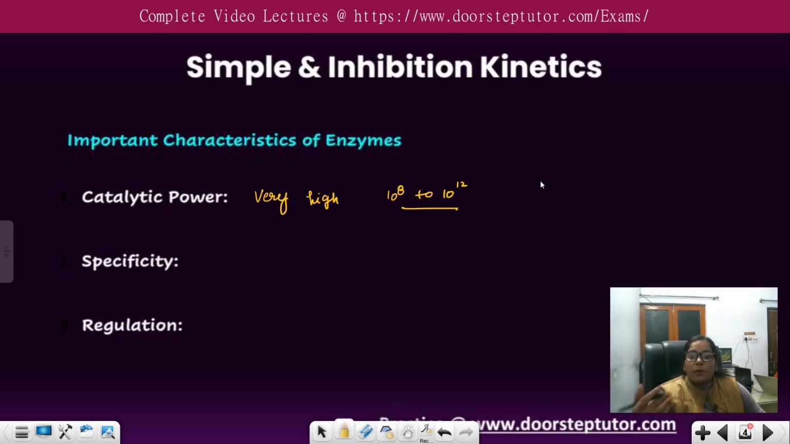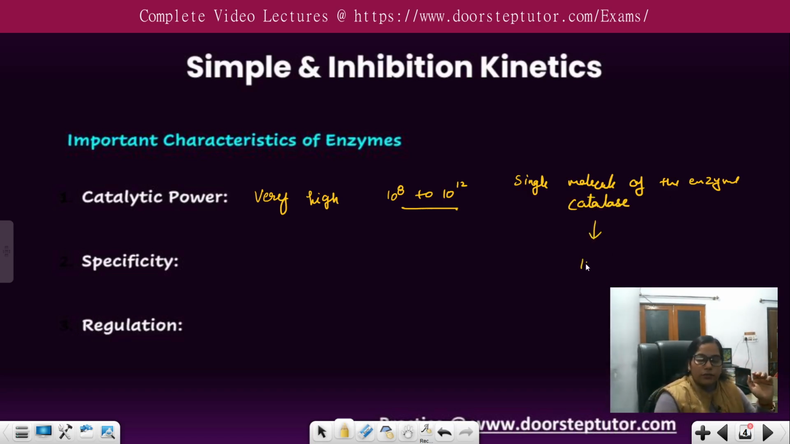For example, a single molecule of the enzyme catalase can catalyze the decomposition of about 10 million molecules of hydrogen peroxide. Okay, the single molecule